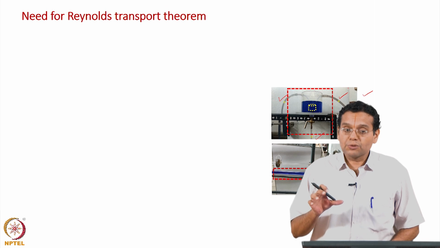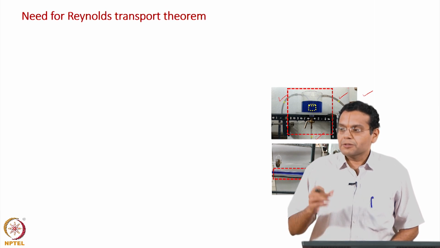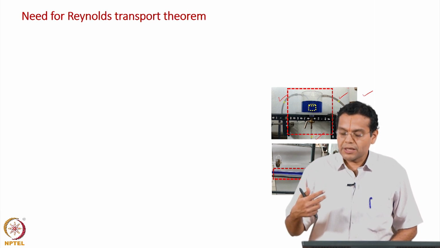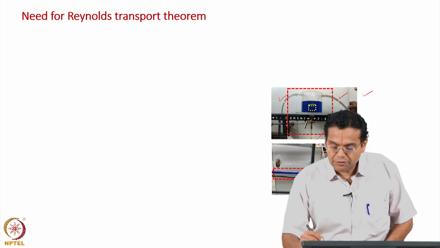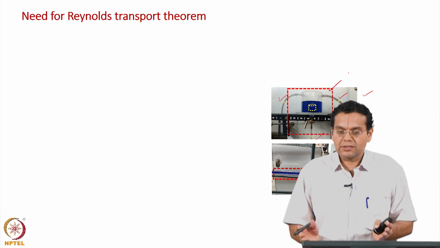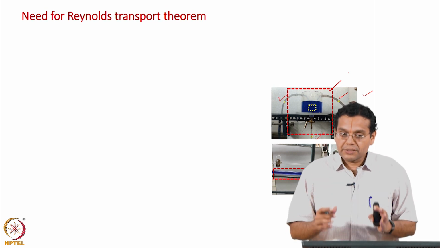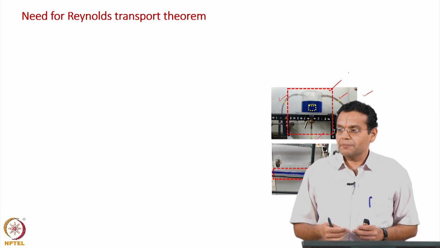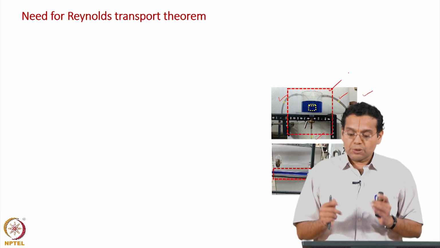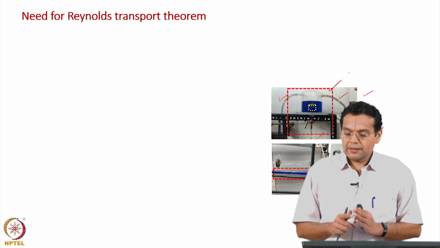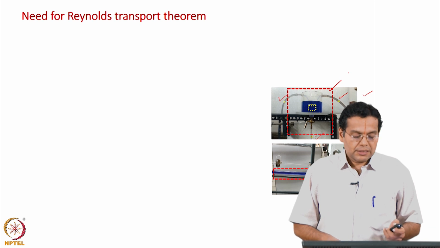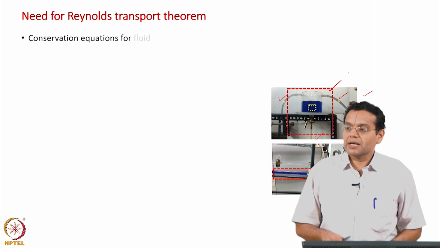That mass balance is required for a control volume, which means that all the conservation equations which we require are for a control volume. It could be the larger control volume or the smaller control volume, but still the conservation equations, we already have used one of them. All the conservation equations are required for an entire control volume, but the laws of physics are for a system.